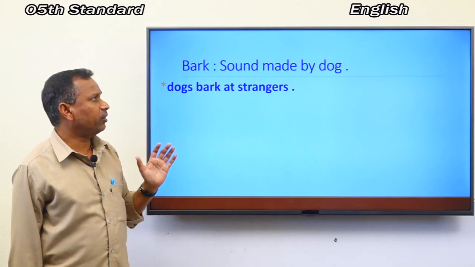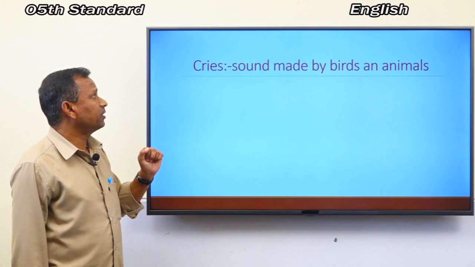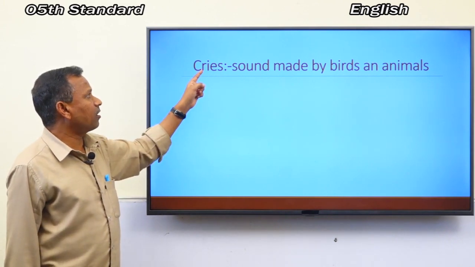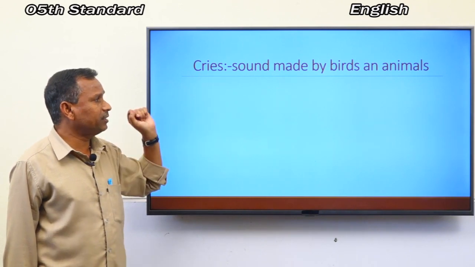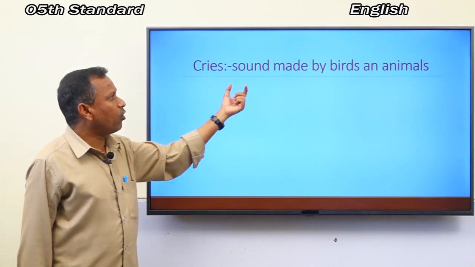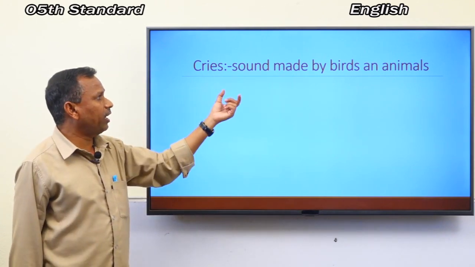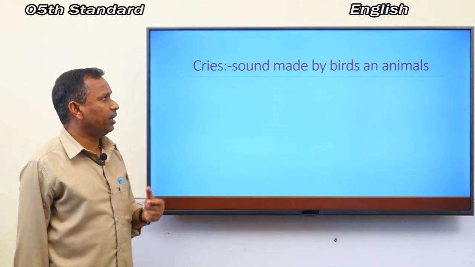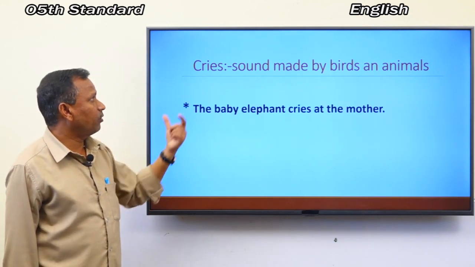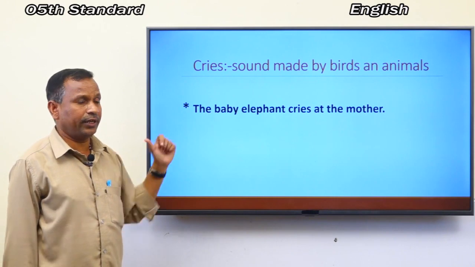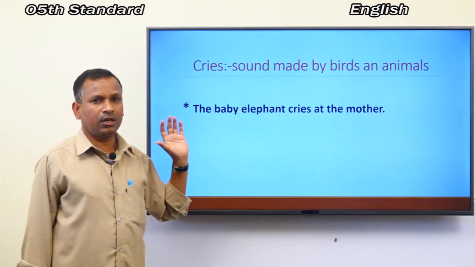Okay. Next one is cries. The spelling is C-R-I-E-S. Cries. Its meaning is the sound made by birds and animals. Here is a sentence. The baby elephant cries at the mother.